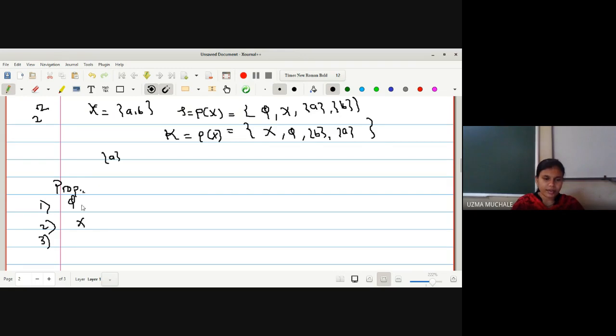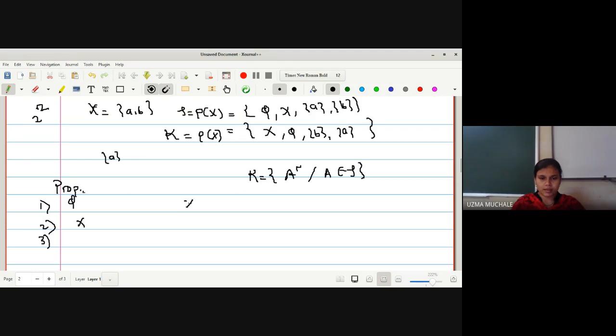Now, how are you going to prove the property that phi is a closed set? With the help of this definition.